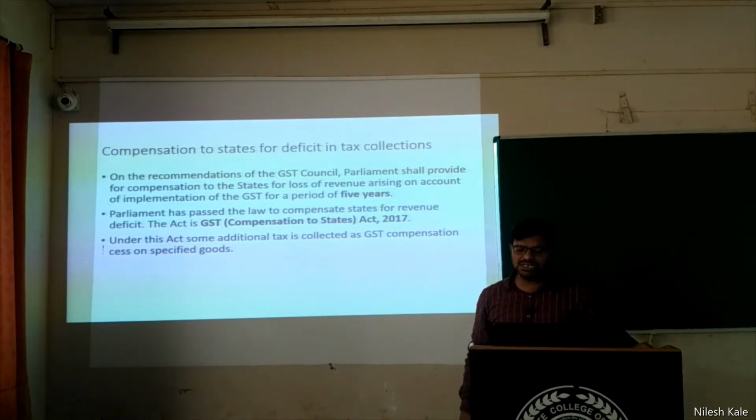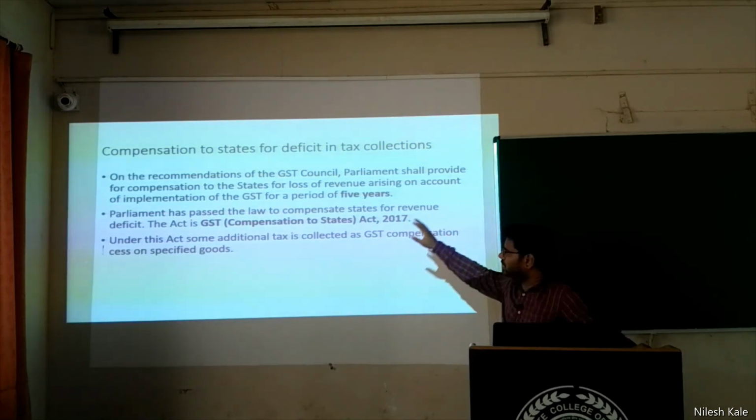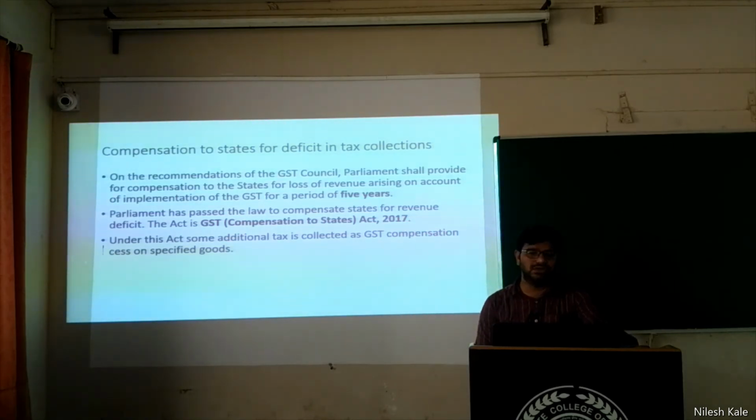Then, compensation to the states for deficit of collection of taxes. On the recommendation of the GST Council, Parliament shall provide for compensation to the states for loss of revenue. Friends, one question may be there in your head, and that question is, sir, why was this GST Act introduced in 2017 and why not earlier?